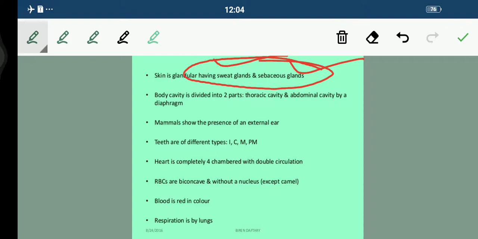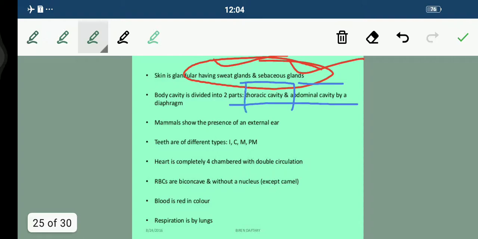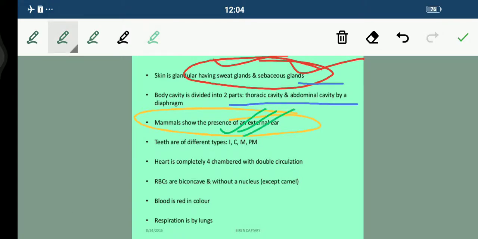And the body cavity is divided into 2 different parts. How many parts? 2 parts. One is the thoracic cavity. Another one is the abdominal cavity. So you can see here the abdominal cavity and the thoracic cavity. Now mammals show the presence of an external ear, very important. And for teeth, we have 4 different types, students: incisors, canine, molar, premolar.